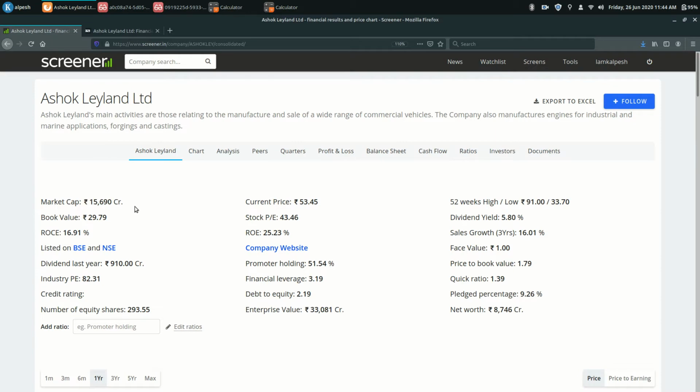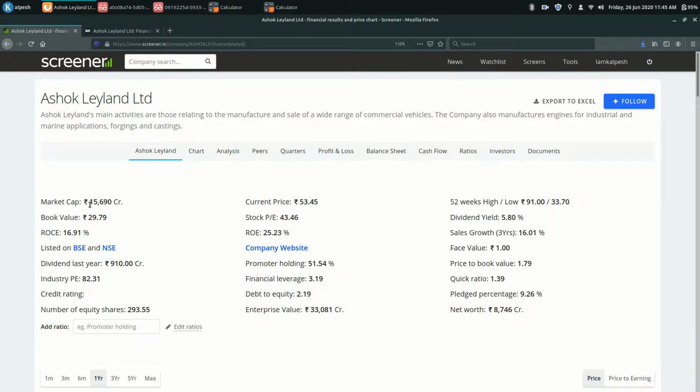Also, if you look at the market capitalization of Ashok Leyland, it is 15,690 crore, which means if you want to buy all the 100% shares of this company, you will have to pay 15,690 crore.